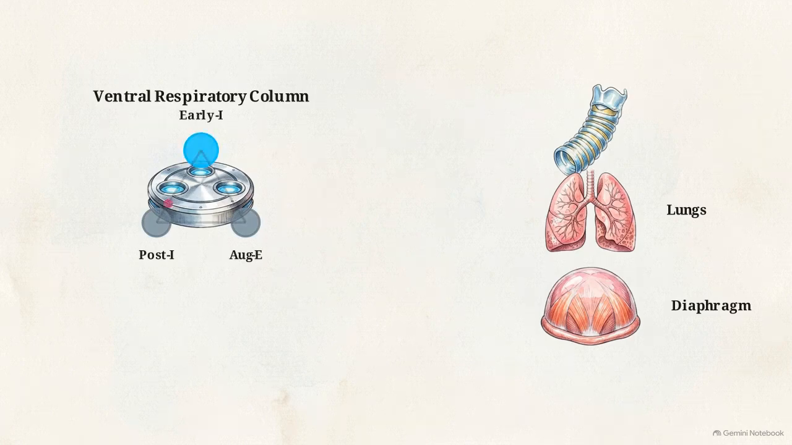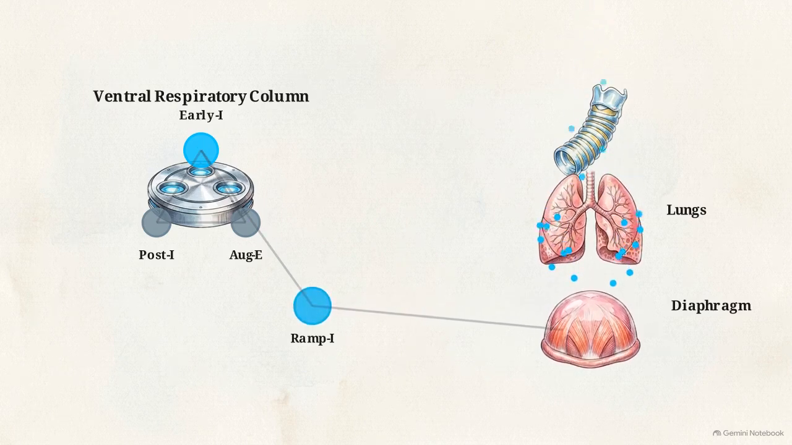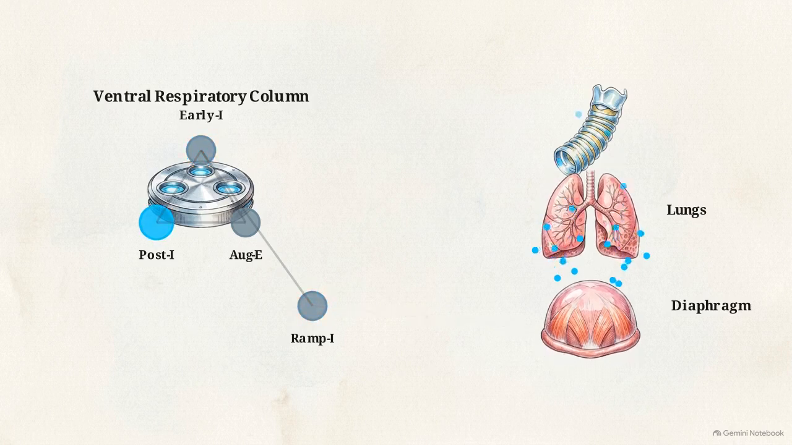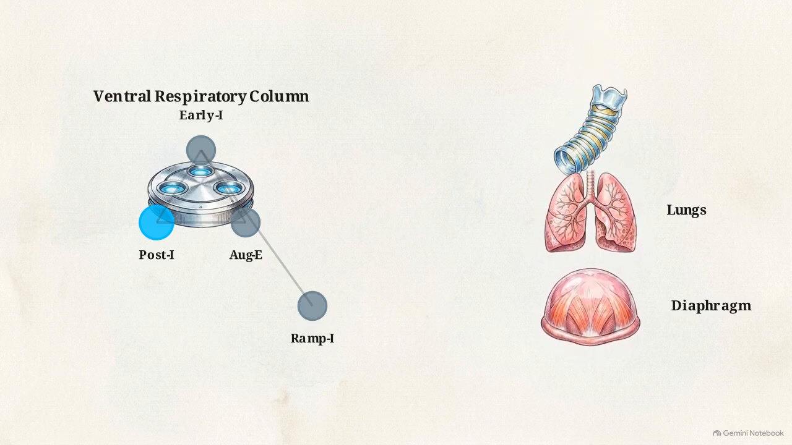Here, early I, post-I, and aug-E neurons trade signals, regulating the inspiratory cycle. This rhythm feeds premotor output. The ramp-I neuron sends excitatory drive, instructing the diaphragm to draw air in. In this baseline state, expiration requires no neural command. It is entirely passive, relying on the physical recoil of lung tissue to push air out.